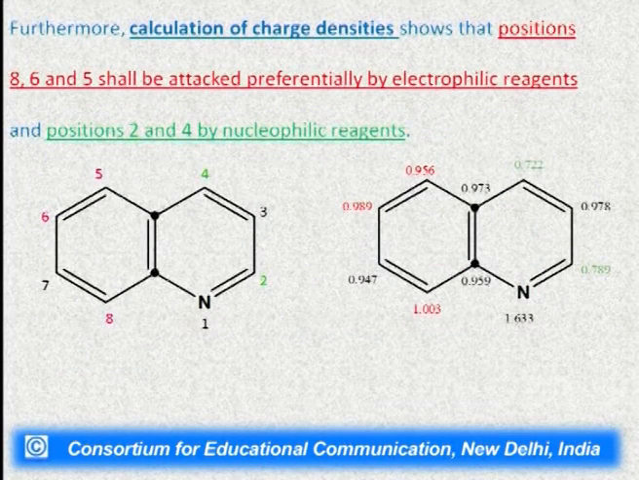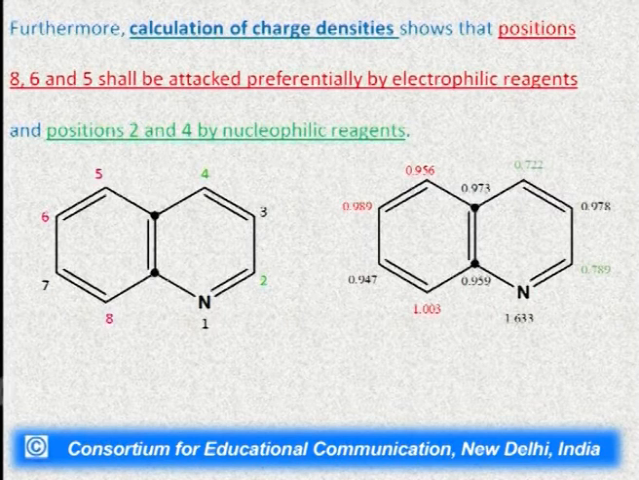Furthermore, here we have shown the charge densities of various positions of quinoline. Here you can say that the position number 8, 6 and 5 will be attacked preferentially by the electrophilic reagents since the electron charge density is higher at these positions. So, electrophile will attack on position number 8, 5 and 6, whereas the position number 2 and 4 are attacked by the nucleophilic reagents since the electron charge density is lesser here.